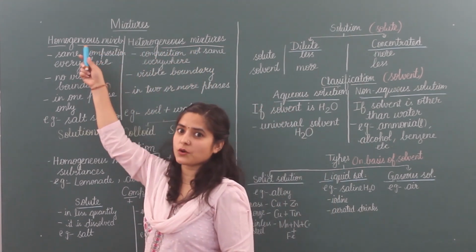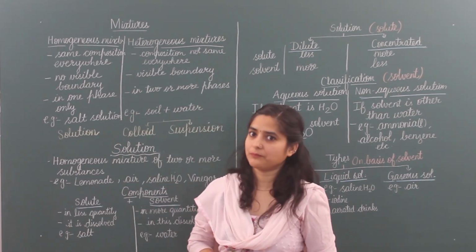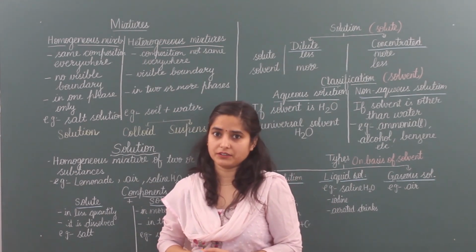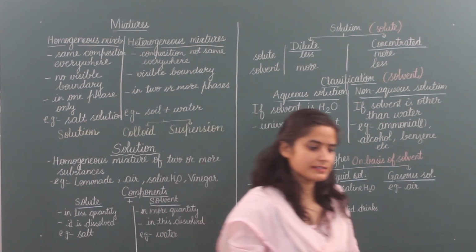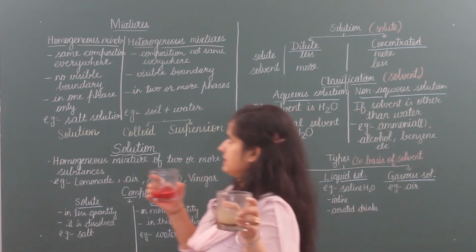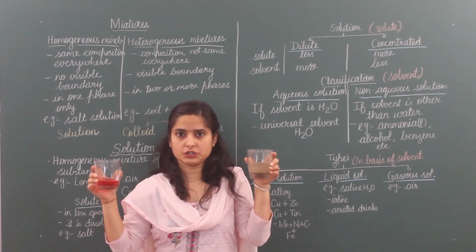In homogeneous, homo means the same. That means the composition remains the same. Heterogeneous, hetero means different, so the composition remains different. So see how we can see this. We are taking here an example of these two solutions. This is for homogeneous and this is for heterogeneous.